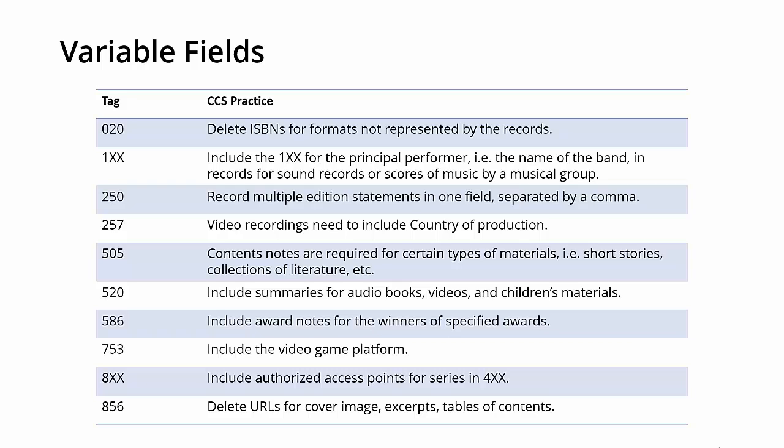Video game records need to have the platform included in the 753 field. Series headings need to be added to the 8XX field if there is one in the 4XX field and the 8XX is missing from the record. Delete URLs in the 856 field for cover image, excerpts, and table of contents.